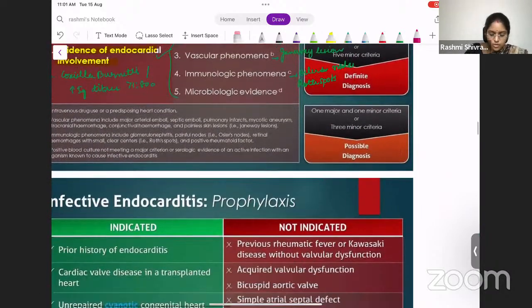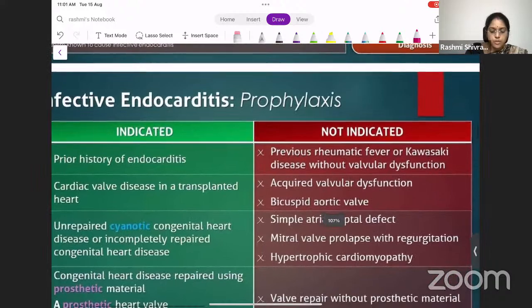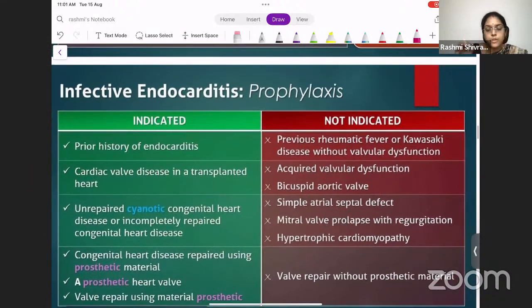Okay. So while we are touching on this topic of infective endocarditis, there is one more question that you will get asked very, very commonly, which is prophylaxis. When do you actually give the patient prophylaxis? So this is a very common, complicated question. They will ask you that the patient is going for a dental procedure. If he has a prosthetic valve, should you actually give the patient prophylaxis or not? So when will you give the patient infective endocarditis prophylaxis?